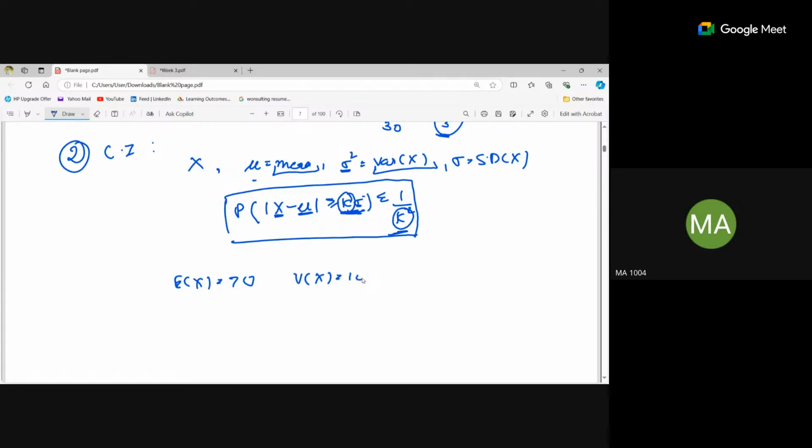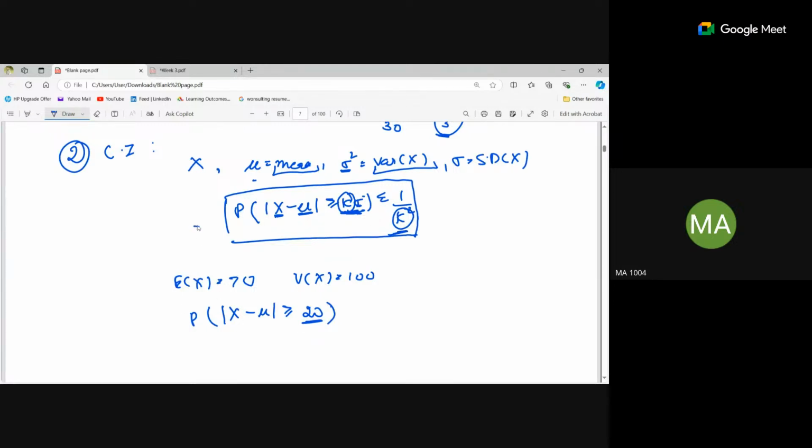So we have to calculate the probability that a randomly selected score x deviates from the mean by more than 20 points. This probability we have to calculate, right?